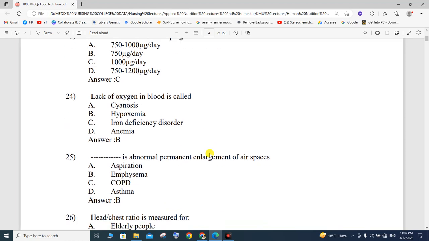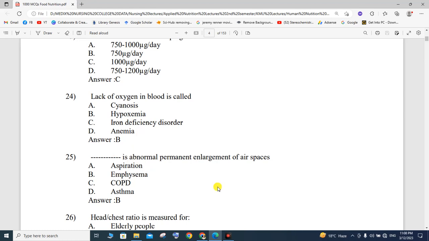Lack of oxygen in the blood is called cyanosis, hypoxemia, iron deficiency disorder, or anemia. So the correct option is B, that is hypoxemia. When there is an insufficient amount of oxygen in the blood, it is called hypoxemia.